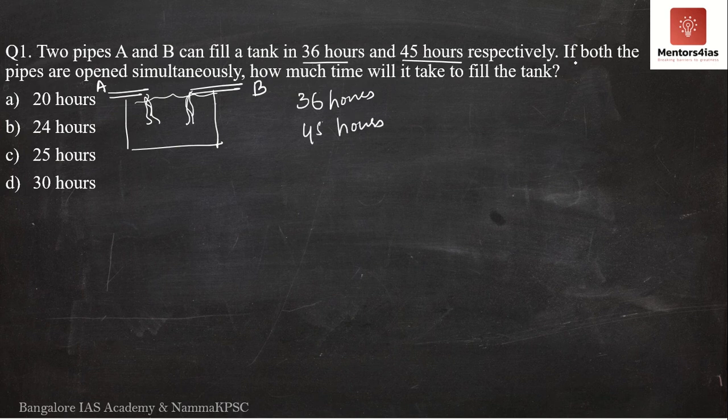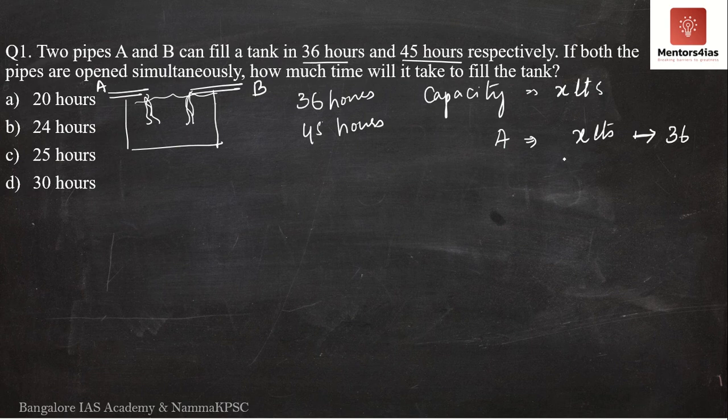So the question is saying if both the pipes are opened simultaneously, how much time will it take to fill the tank? Now, very similar. Let me assume the total capacity of the tank to be X liters. So if the first pipe, pipe A, fills X liters in 36 hours, then how many liters does it fill in 1 hour? That is the question. Nothing but your cross multiplication.